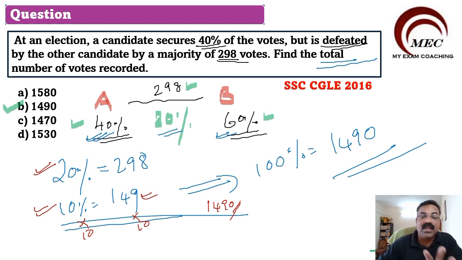Pause the video if it is not clear. Understand the concept and then solve it on your own. Take more and more questions like this and practice, and this is what is going to come in your Staff Selection Commission examination, in your IBPS examination, in your railway examination. You name any competitive examination where quantitative aptitude is a part. In any competitive examination, these type of questions are very, very common.